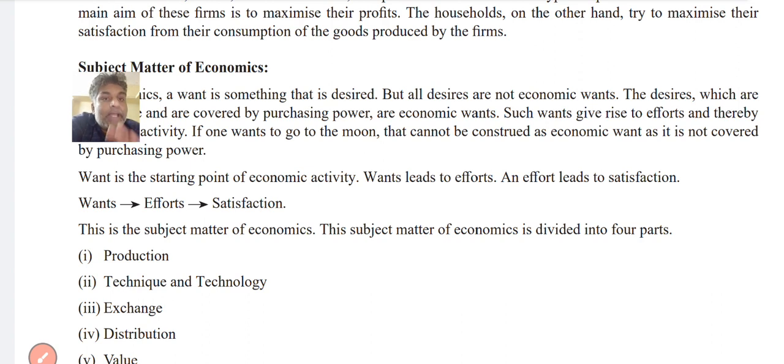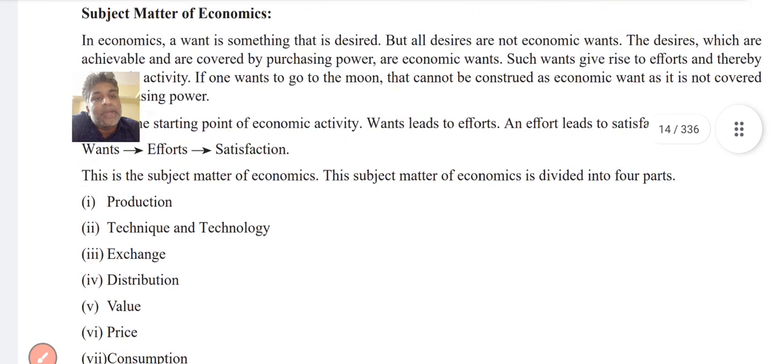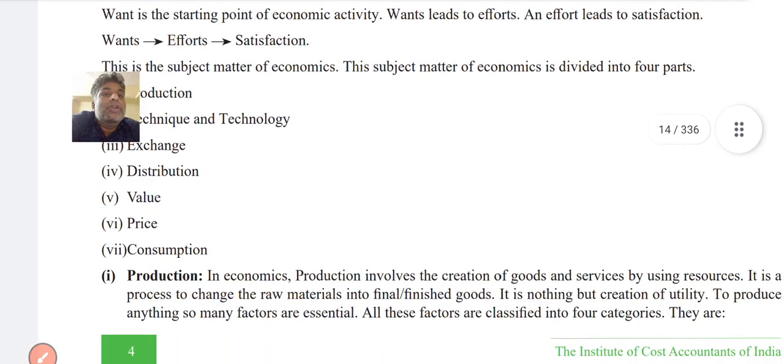Without desire we cannot buy. Desire leads to efforts and efforts lead to satisfaction. This is the formula: wants, efforts, satisfaction. So this is the subject matter of economics. So this is the basic.